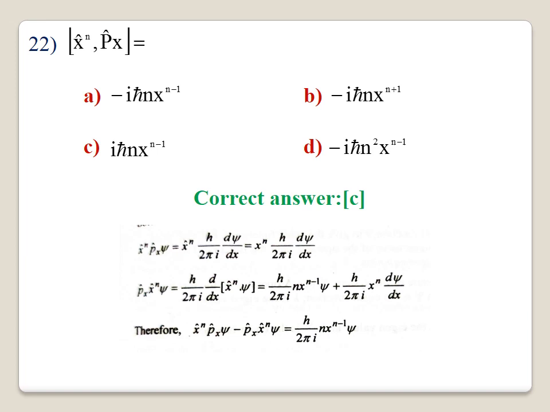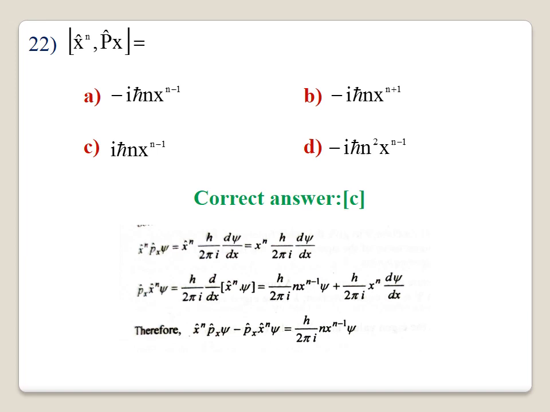You subtract equation 1 from equation 2: x power n h by 2 pi i dou by dou x, and here you also have h by 2 pi i into x power n dou by dou x, the two terms are cancelled. The remaining equation is h by 2 pi i n into x power n minus 1 into psi, which will be equal to i h bar n x power n minus 1, option C.